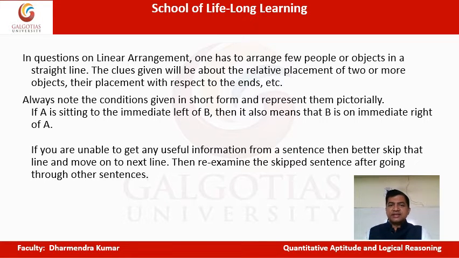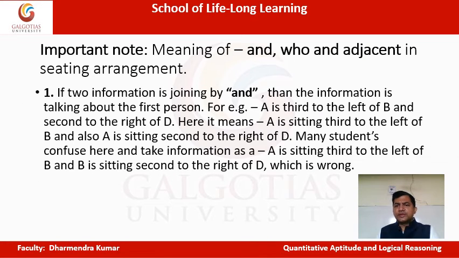If I tell you A is to the immediate left of B, then how do you observe it? You keep yourself in the place of, let's suppose, B, and then to your immediate left will be A. In that way, you can do the arrangement, correct? In that situation, B will be to the immediate right of A, correct? Now suppose I tell you A and B are adjacent to each other, or A and B are near to each other.